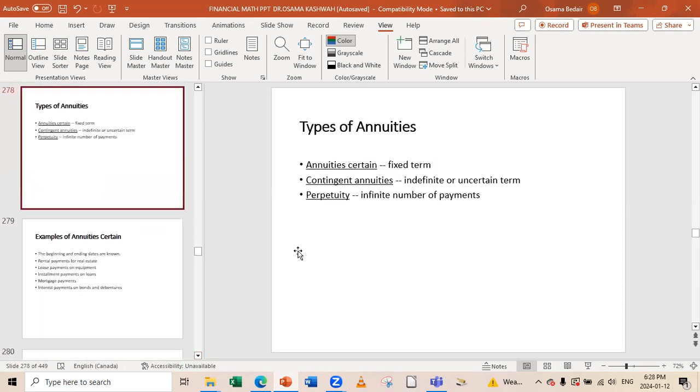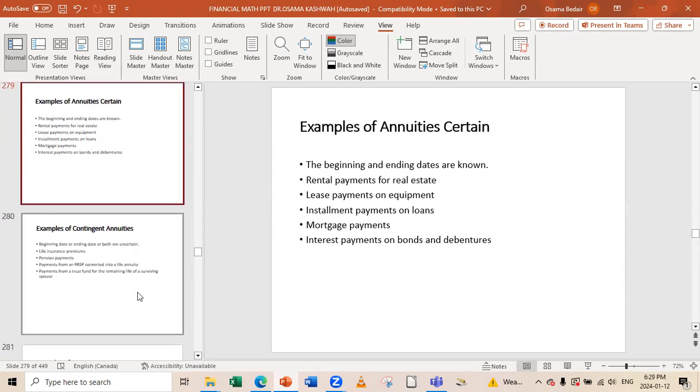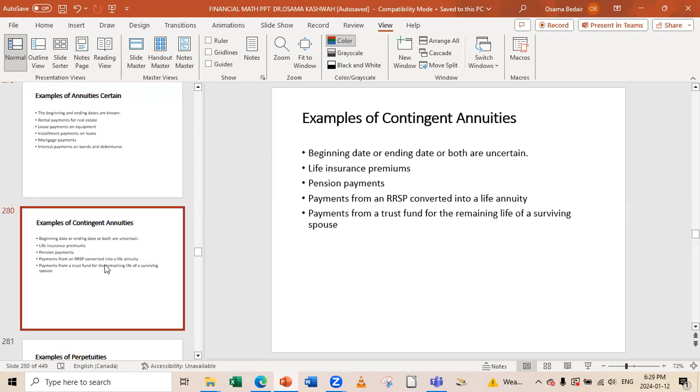What we care about are the types of annuities: certain for a fixed term, contingent for indefinite or uncertain, and perpetuity for an infinite number of payments. We have examples, and it will become clear when we talk about it.